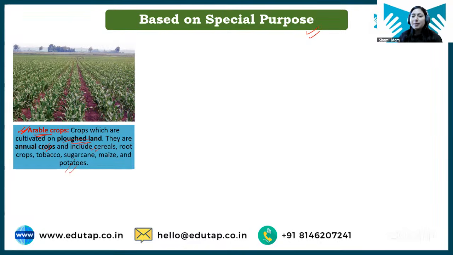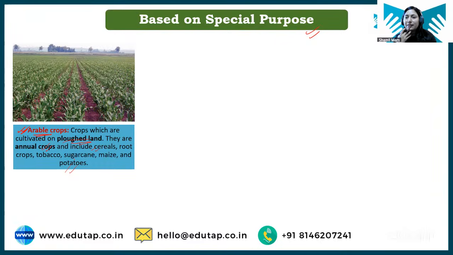But sometimes, students, some lands are managed, or some crops are like your forest crops, where there is no need of plowing. So arable crops is basically a term given where we plow the land and then sow the crop.